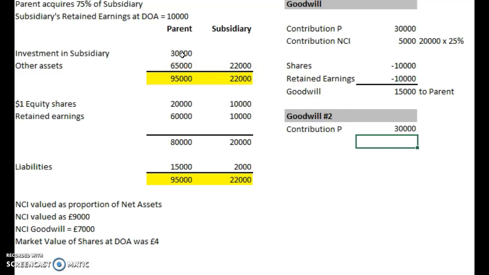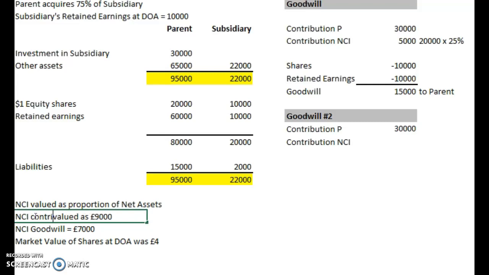It's going to be common to them all. Okay, so contribution for the NCI. What does this one say? Well, it says the NCI is valued at £9,000. Let's just make that clear. The NCI valuation contribution was valued at 9,000, so we can just put that straight in there.